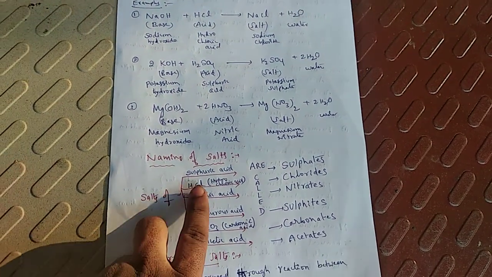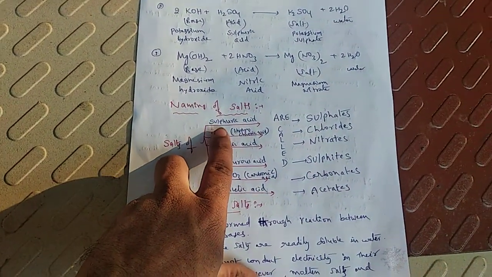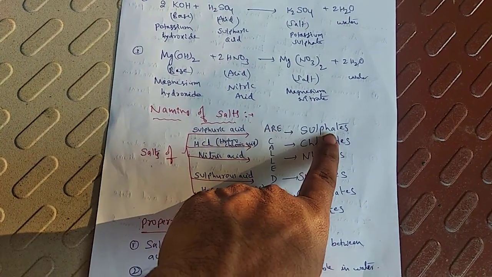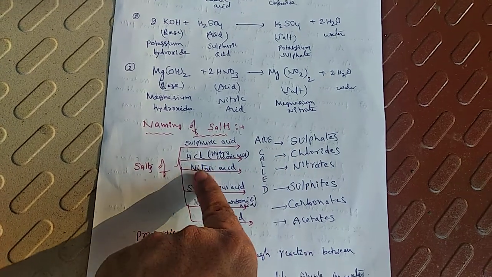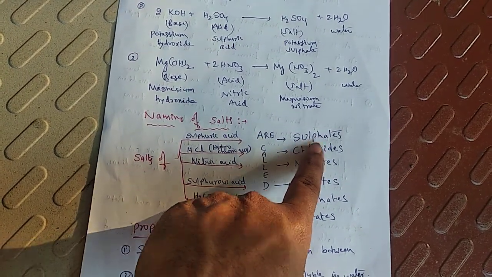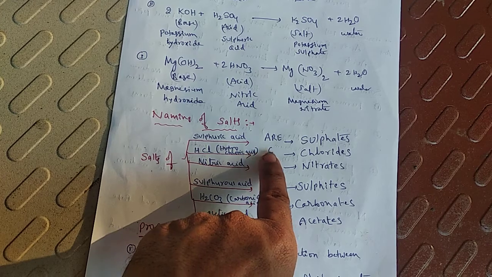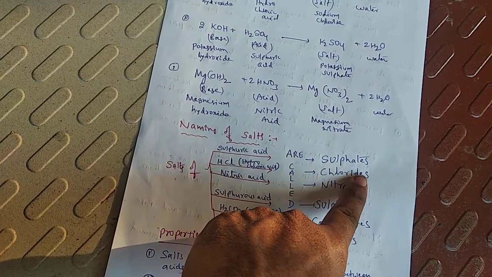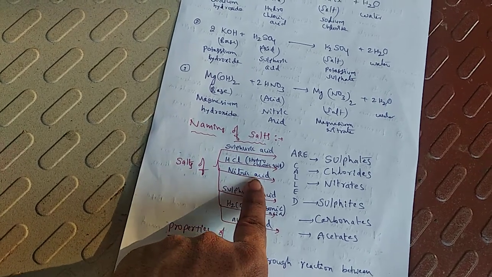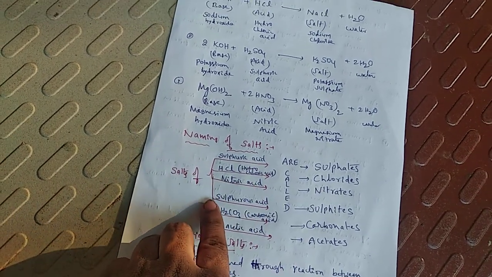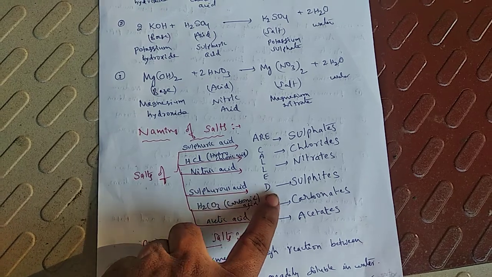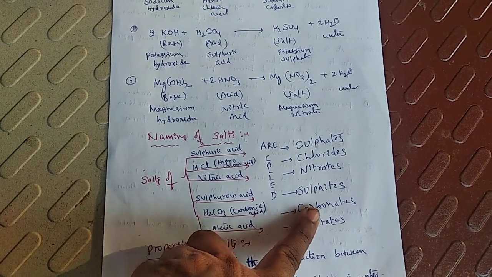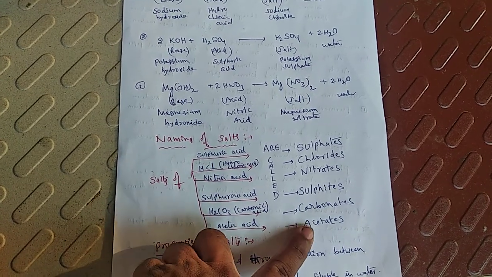Salts of sulfuric acid are called sulfates. Example, sodium sulfate. You see, children, salts of sulfuric acid are called sulfates. Salts of hydrochloric acid are called chlorides: sodium chloride, potassium chloride. Salts of nitric acid are called nitrates. Salts of sulfurous acid are called sulfites. Salts of carbonic acid are called carbonates. Salts of acetic acid are called acetates.